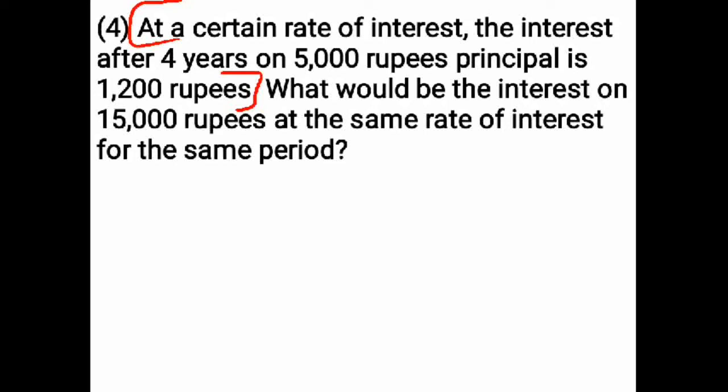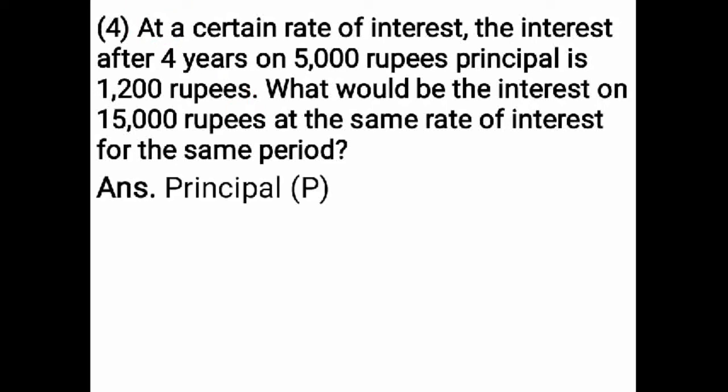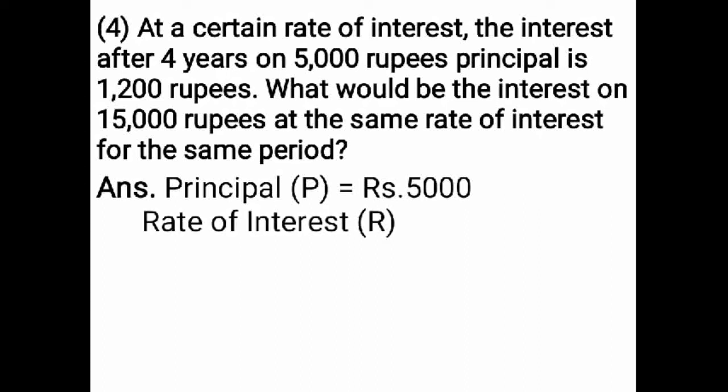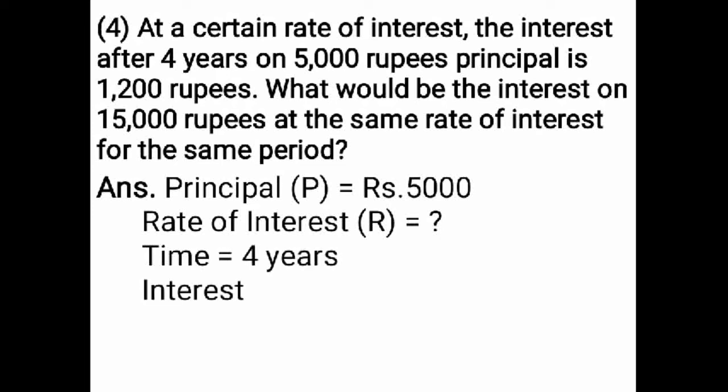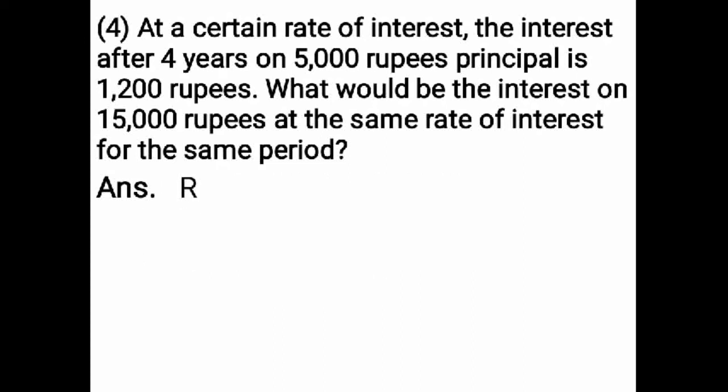So you have to find rate of interest from the first sentence of this question. So what is given you have to write now. Principal P is equal to rupees 5,000. Rate of interest R you have to find. Time is given 4 years. Interest is given rupees 1,200. Now you have to use the formula of rate of interest. The formula of rate of interest is interest multiplied by 100 upon principal multiplied by time.